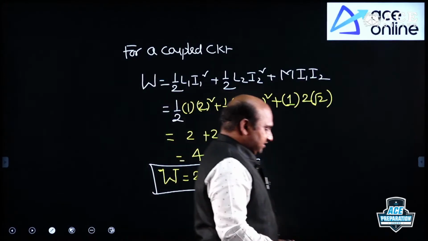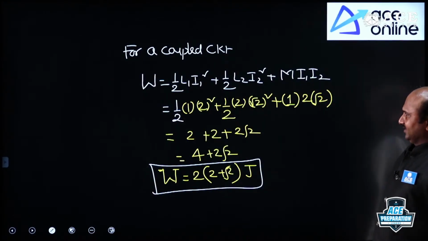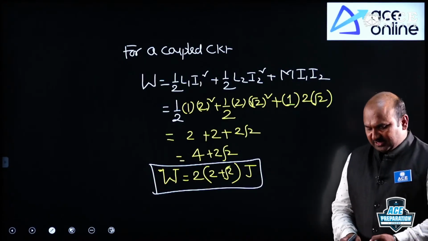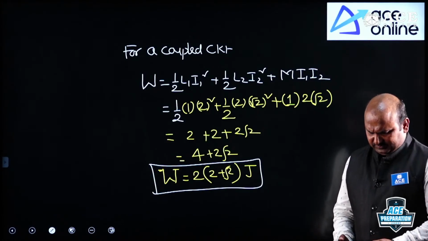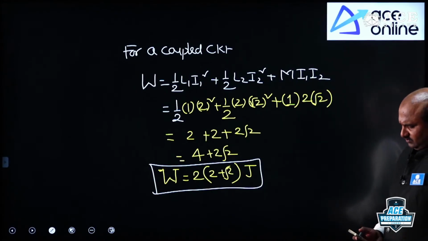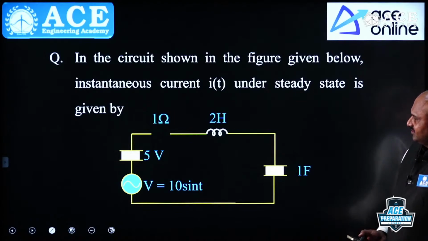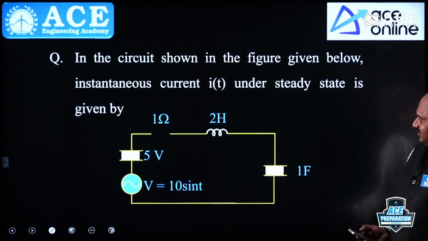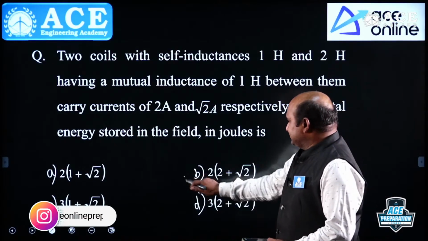All are given positive, that's why I have taken both currents as entering or leaving. This is the formula we have to take. Actually plus or minus is there, and from that you will get it. Is it okay? Now this is a good example here. Option B, right? Option B is the correct one.